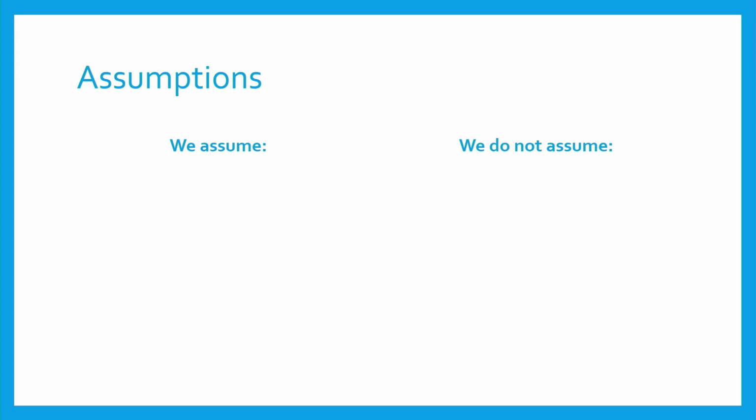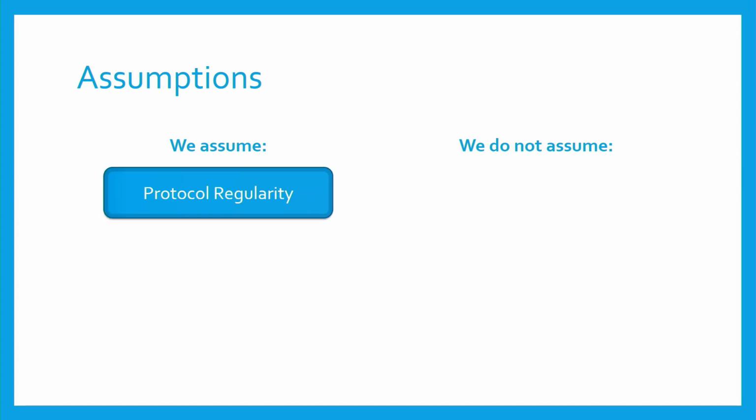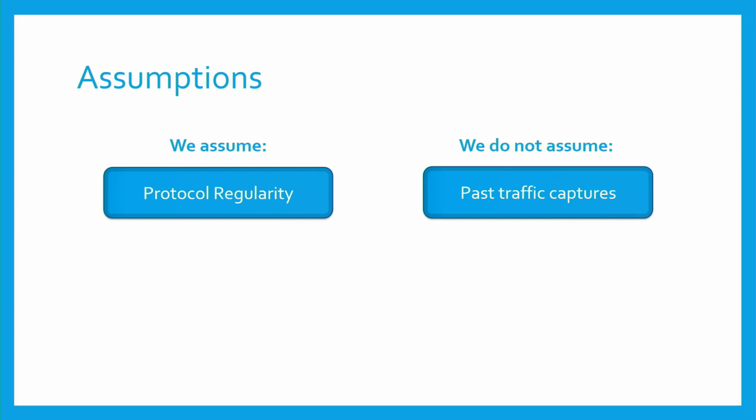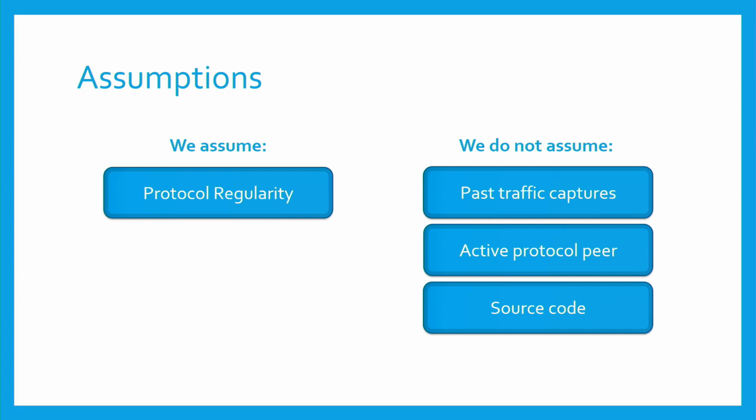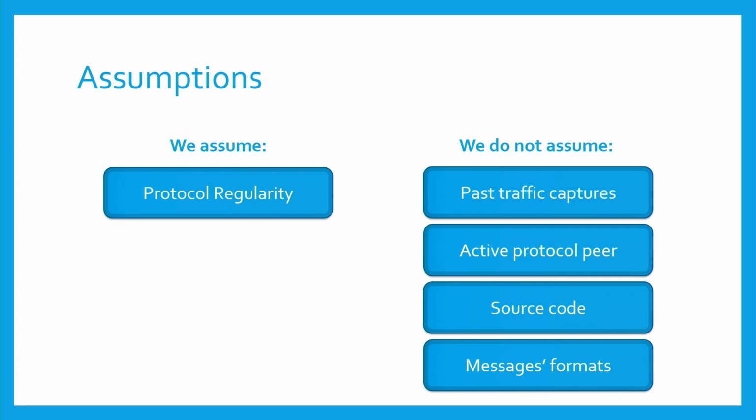Regarding the assumptions of our work, we assume protocol regularity. This is because of the method we use for learning state machines. Regarding what we do not assume, unlike previous works, we do not assume that we have access to previous network traffic. We also do not assume that we have an active protocol peer that we can interact with and test if we get the protocol correctly. And we do not assume that we have source code in a human-readable programming language. And we also do not assume to know in advance the different message types of the protocol.